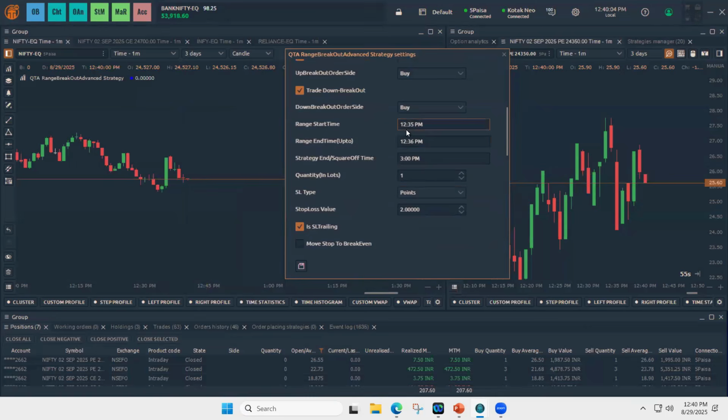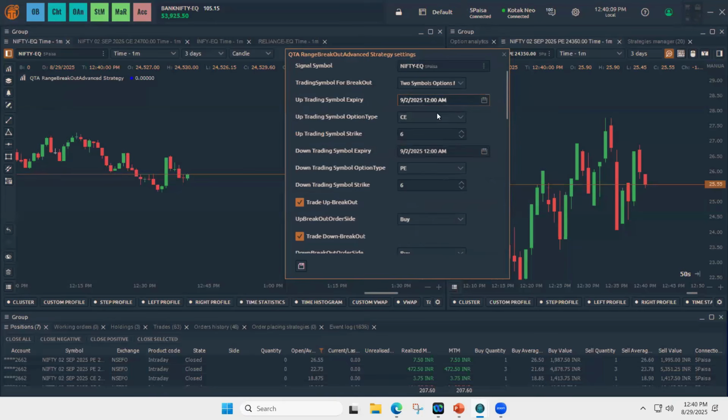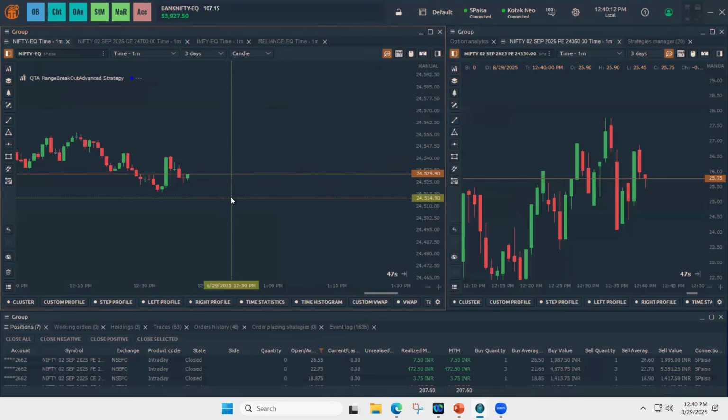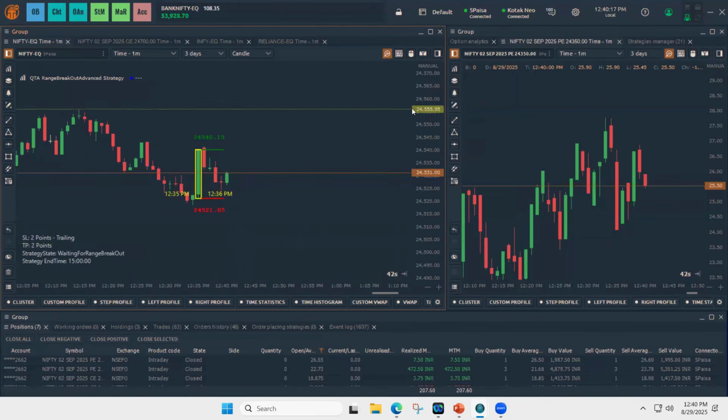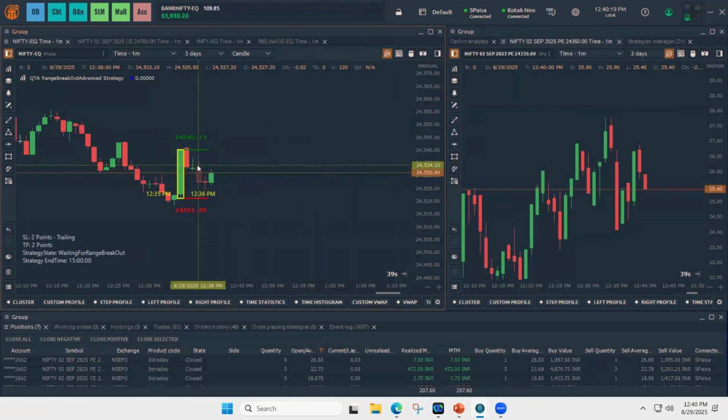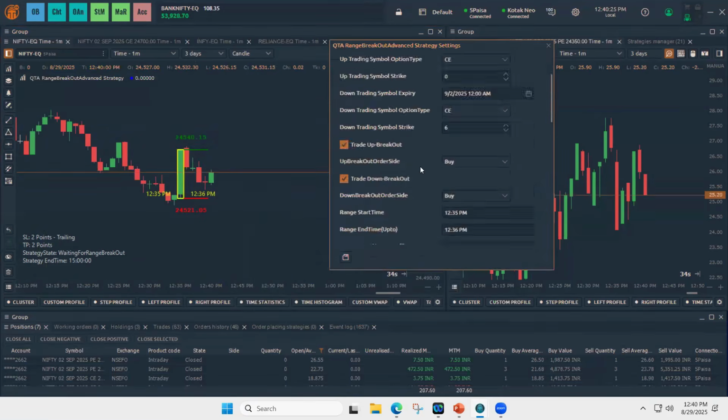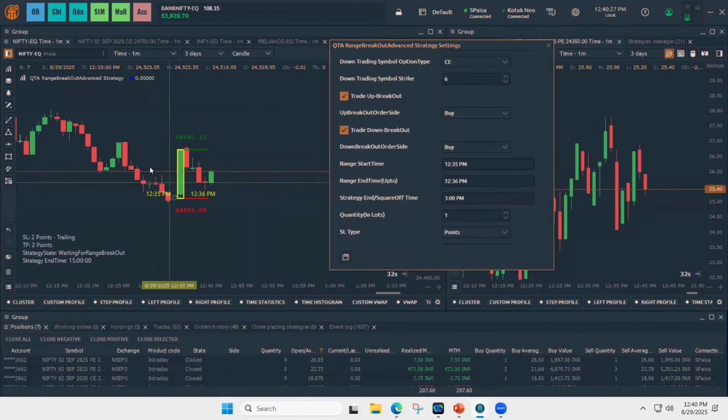So in this example, I chose 12:35 as the start time and 12:36 as the end time. Options are selected. To start the strategy, again control and left click. Here you see, since I chose 12:35 as the range start and 12:36 as the range end, it created a range with the high and low. During this time, the high is 24540 and this is the low. Now it is waiting for the range to break out.